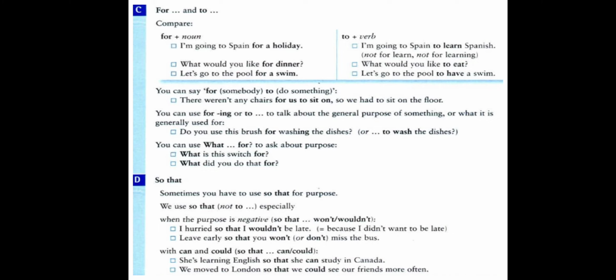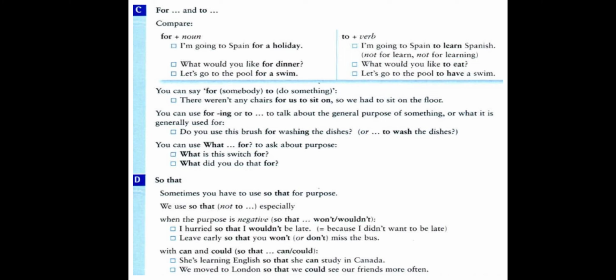Number D, so that. Sometimes you have to use so that for purpose. We use so that, not to, especially. There are cases where you replace to by so that. When the purpose is negative, we use so that instead of to. So that plus won't or wouldn't.